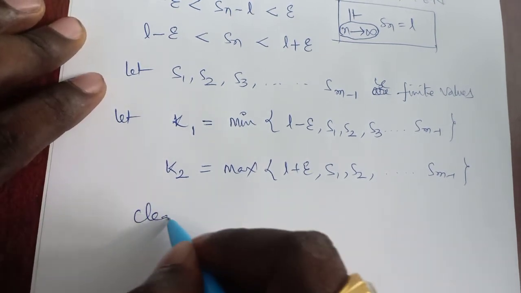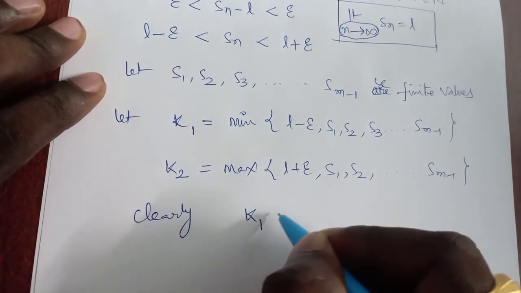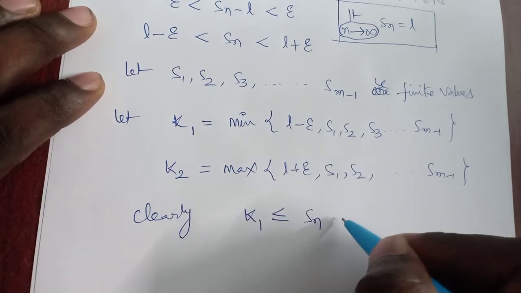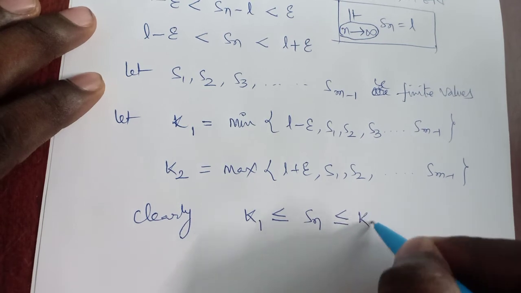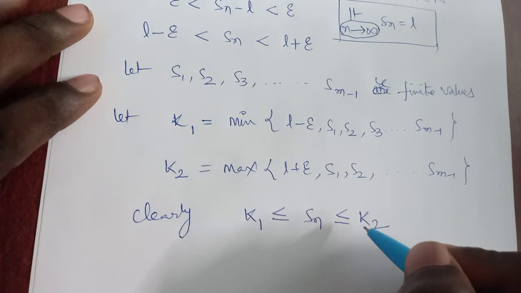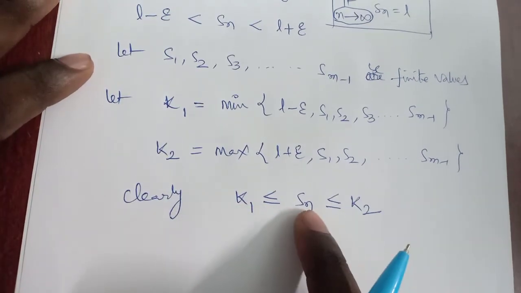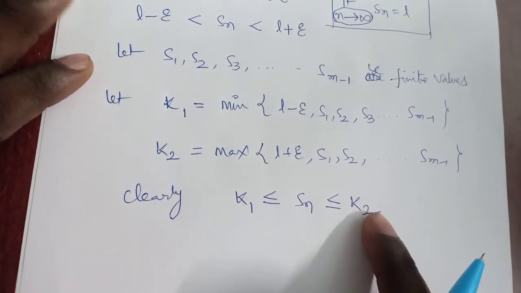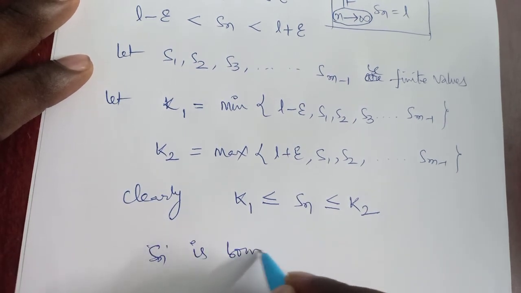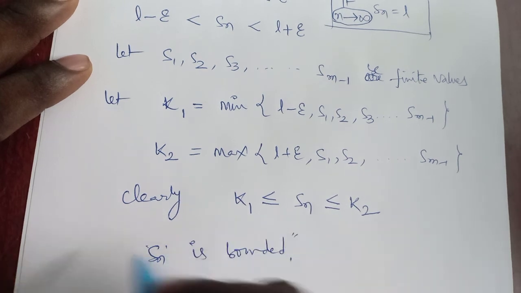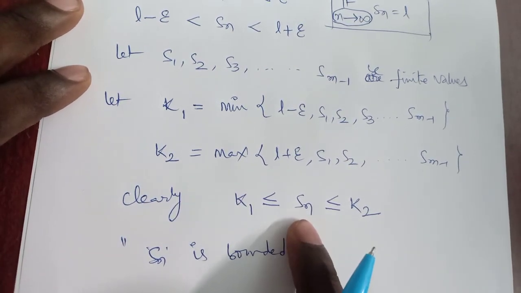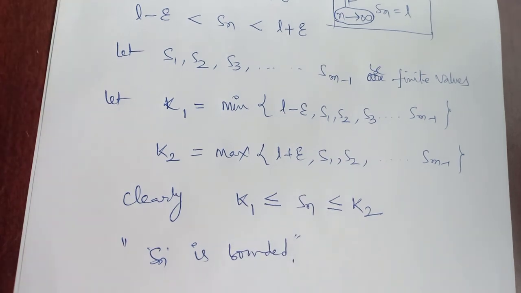Clearly, what do we need to write? k1 is less than or equal to Sn less than or equal to k2. Why less than or equal to? Because k1 is a minimum value and k2 is a maximum value. Since Sn lies between k1 and k2, clearly Sn is a bounded sequence. So from this, every convergent sequence is bounded. So thank you students.